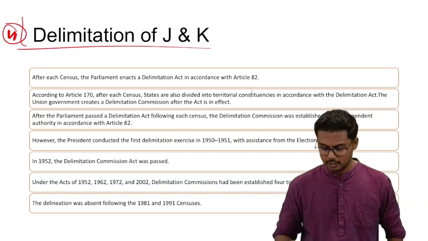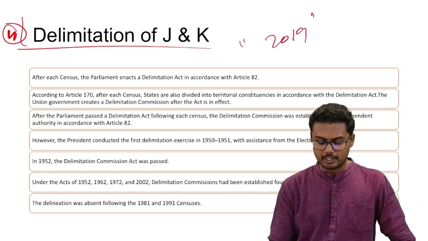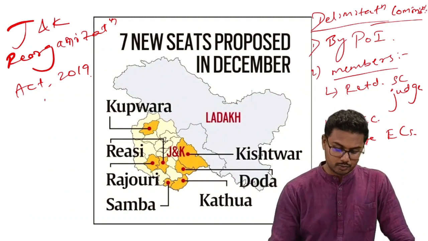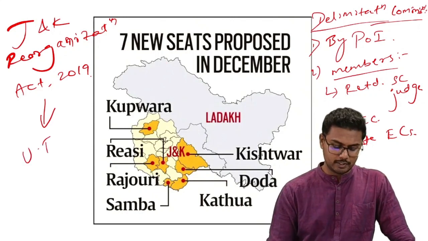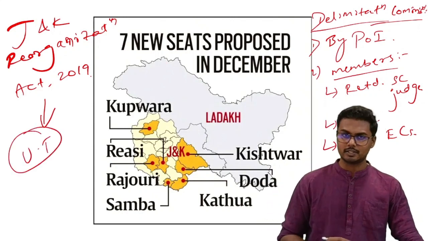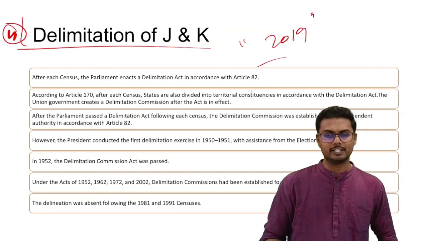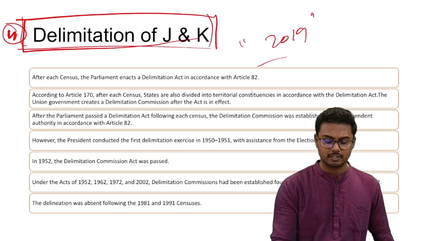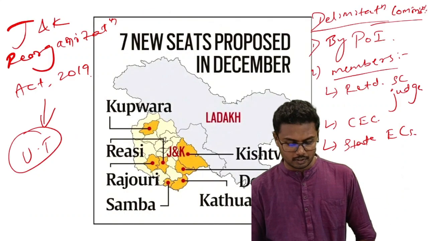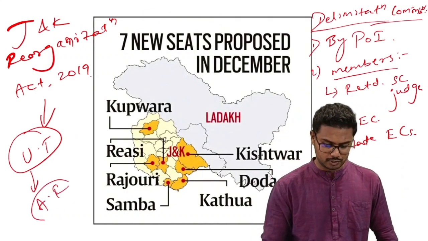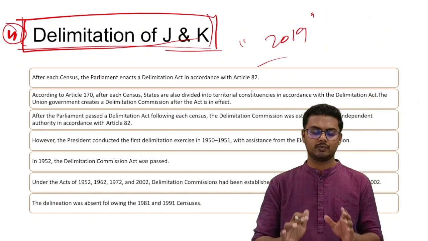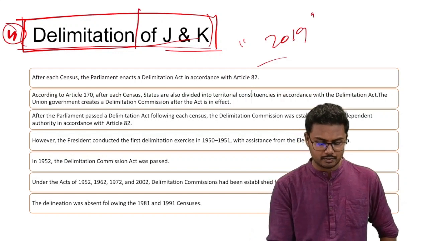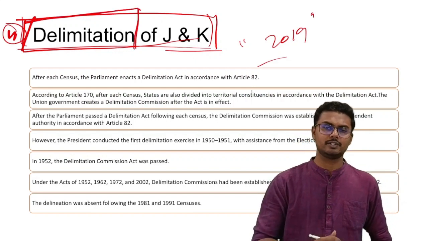It was in the news because in the year 2019, a particular act named the Jammu and Kashmir Reorganization Act of 2019 was passed, and according to this, the state was divided into two union territories. One is the Jammu and Kashmir Union Territory, the other one is the Ladakh Union Territory. So, as per this act, it became a necessity to constitute a delimitation commission to demarcate the areas from the perspective of assembly elections. Here, what we need to understand are the two constitutional provisions related to the exercise of delimitation.